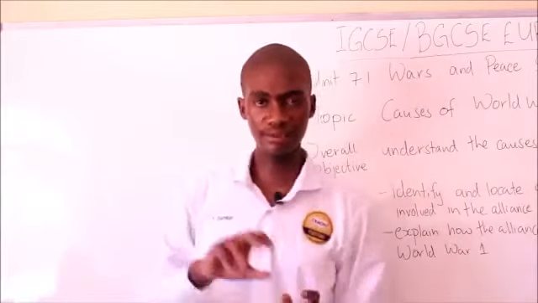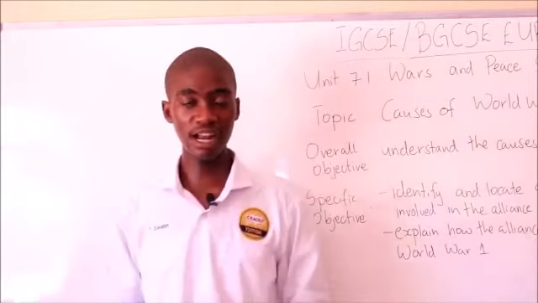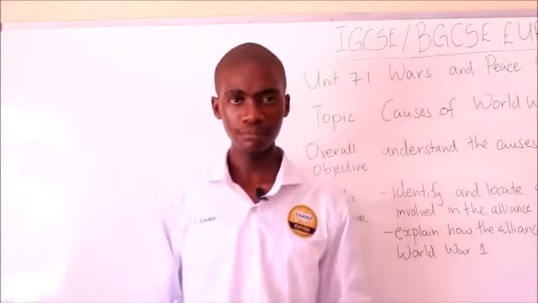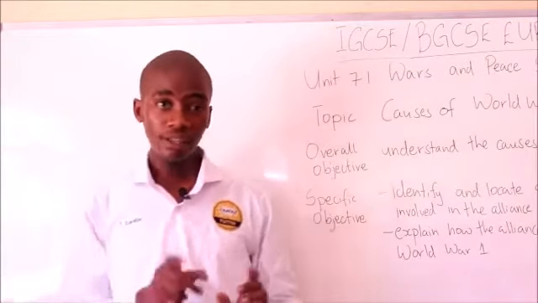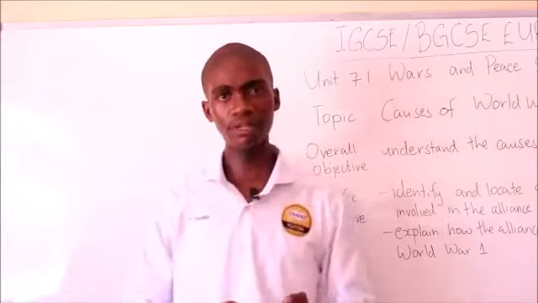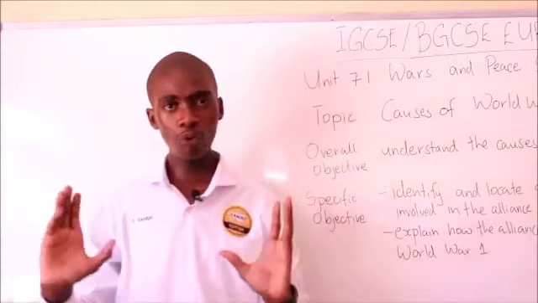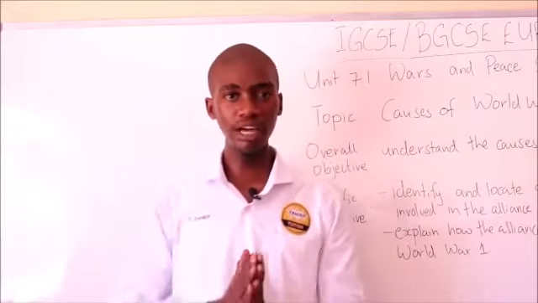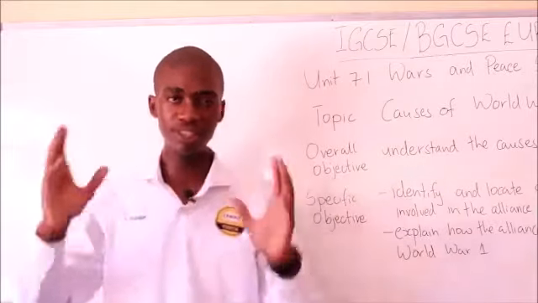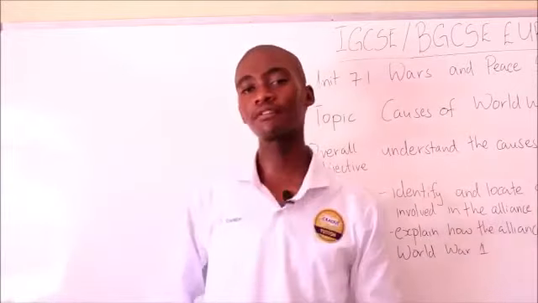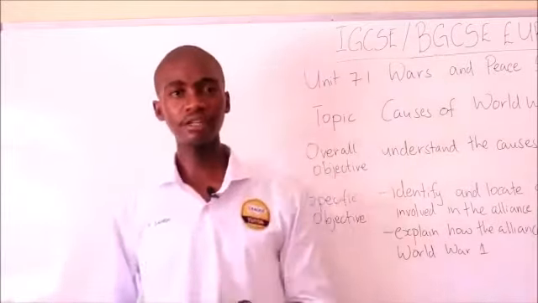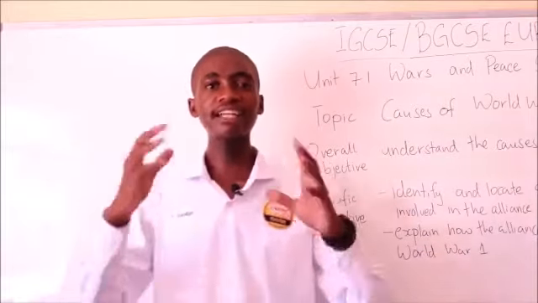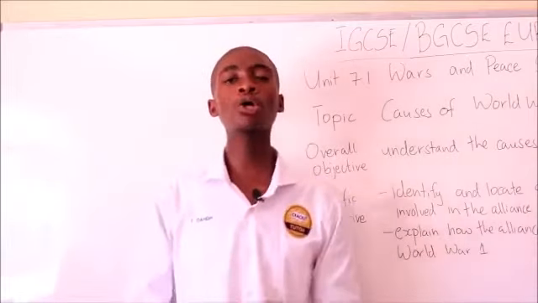Britain has an alliance with France. France has an alliance with Russia. So what happens? We saw that small triangle that had to be formed, but before that we had a full-on treaty or alliance between these three countries. In 1907, Russia and Britain signed an alliance, which is known as the Anglo-Russo Alliance.